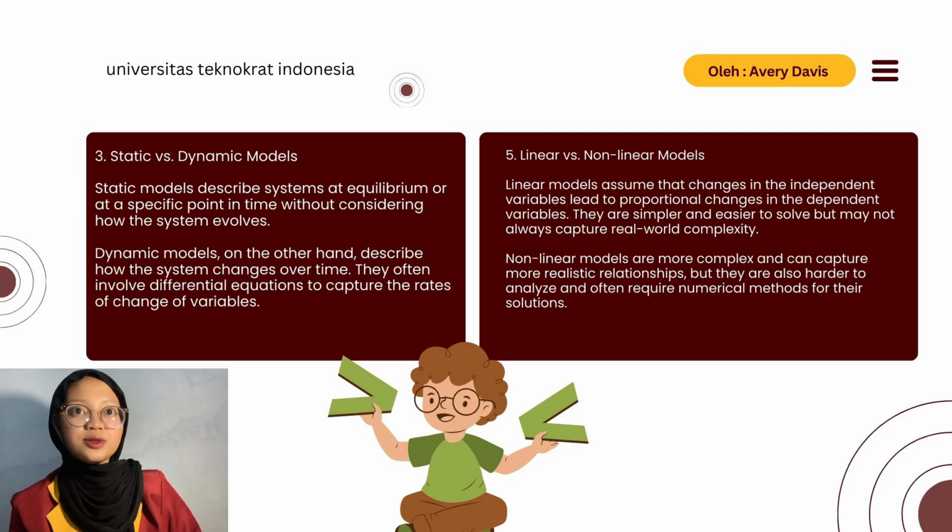Static versus dynamic models. Static models describe a system at equilibrium or at a specific point in time without considering how the system evolves. Dynamic models, on the other hand, describe how the system changes over time. They often involve differential equations to capture the rates of change of variables.